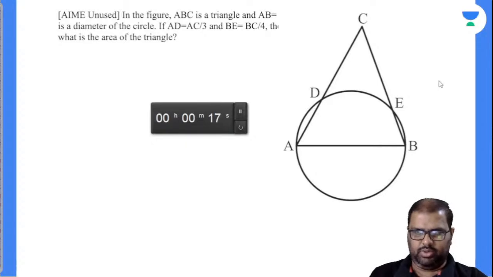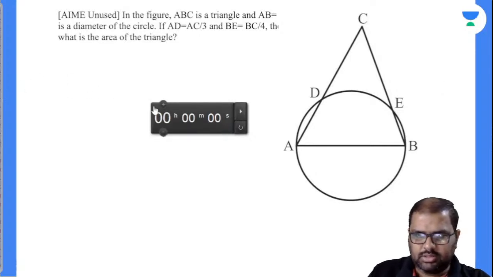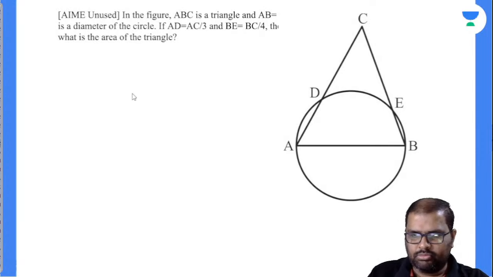Answer for this. Observe there. I will be writing down one point.